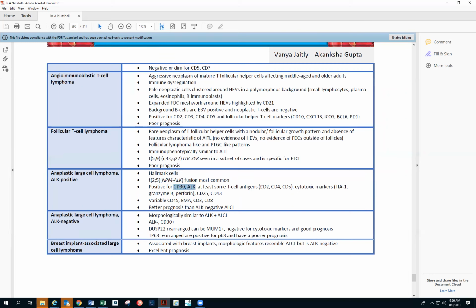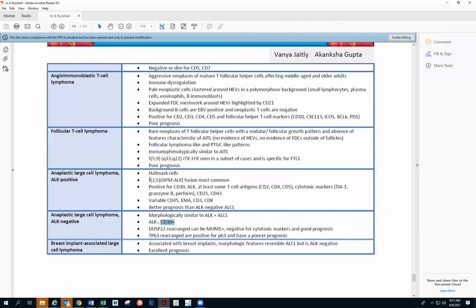At least some T cell antigens, so CD2, CD4, and CD5, and cytotoxic markers, so TIA1, granzyme B, perforin, CD25, and CD43. Variable for CD45, EMA. Better prognosis than ALK negative ALCL. ALK negative is similar in everything, just that it is ALK negative. It will also be CD30 positive.